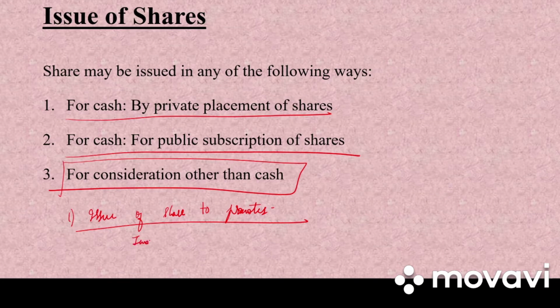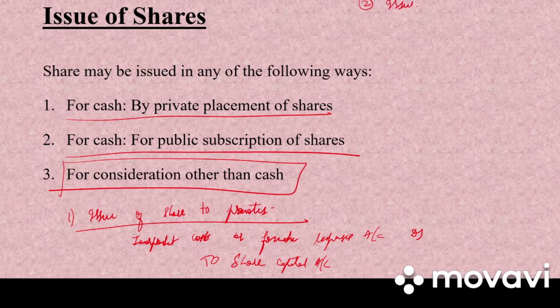So what will be the journal entry? It is incorporation cost or formation cost, expenses account debited to share capital account. Okay. Next, second we'll have issue of shares